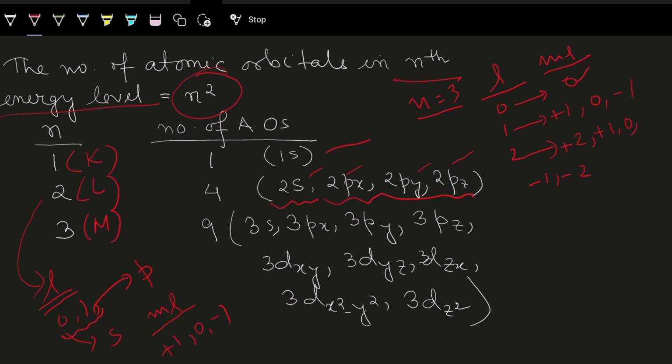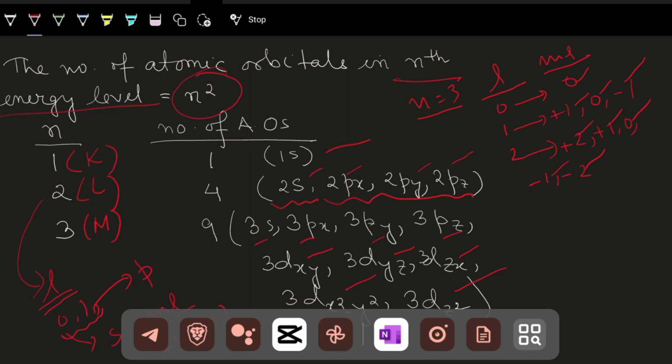So here it's 1, 2, 3, 4, 5, 6, 7, 8 and 9. That's why 3s, 3px, 3py, 3pz, 3dxy, 3dyz, 3dzx, 3d x square minus y square and 3dz square.